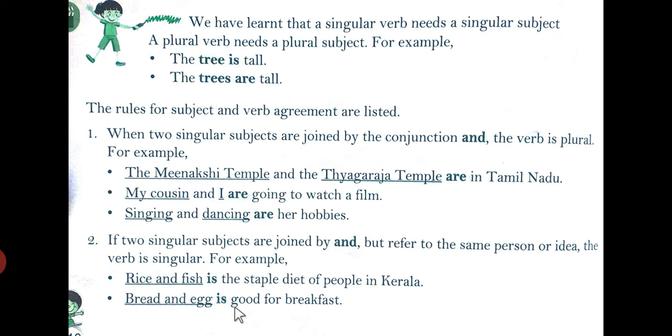So bread and egg is good for breakfast. So bread and egg both are combined together as a singular subject. This bread and egg is a singular subject joined by the conjunction and. So here the verb has been used singular, that is. So let's move on.